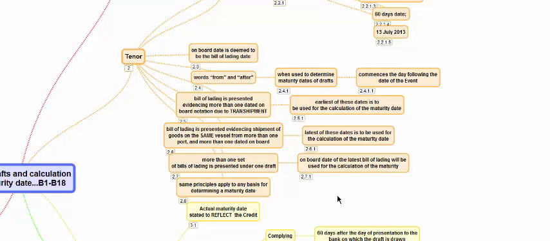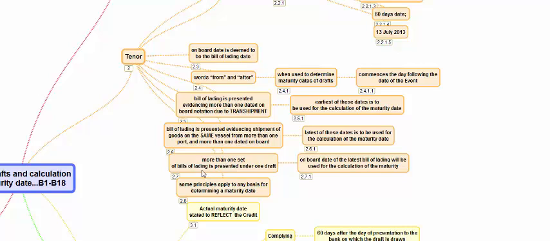of the maturity date. The same way, the latest date will be taken for calculation of the presentation period also, and this latest date should fall well within the last shipment date. So the date of the BL will have an impact on calculating the maturity, on calculating the presentation period, and on calculating whether the shipment has happened within the date allowed in the credit. The same principles apply for determining the maturity date on any other basis.